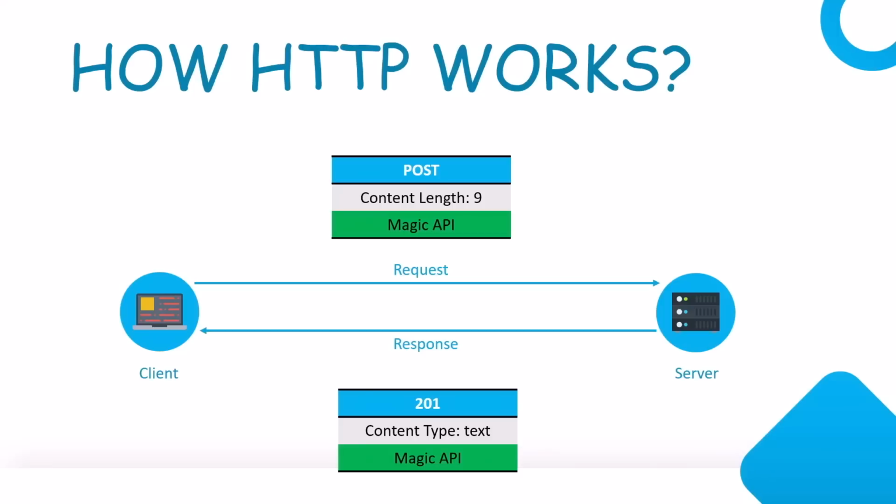So in content type, we are saying that the data that I'm sending back is of type text, and then in the actual content, let's say the server is sending back magic API.